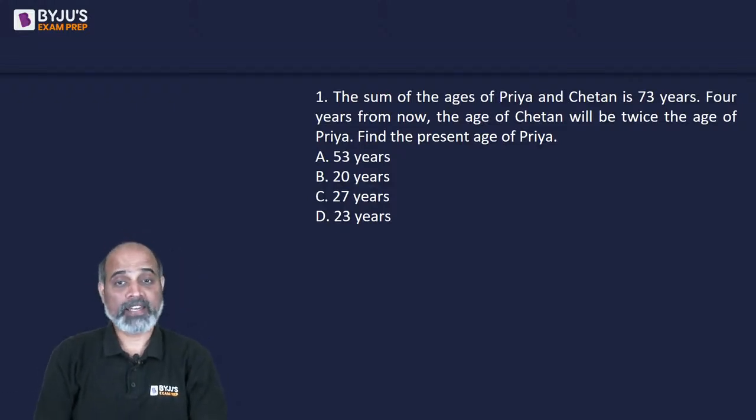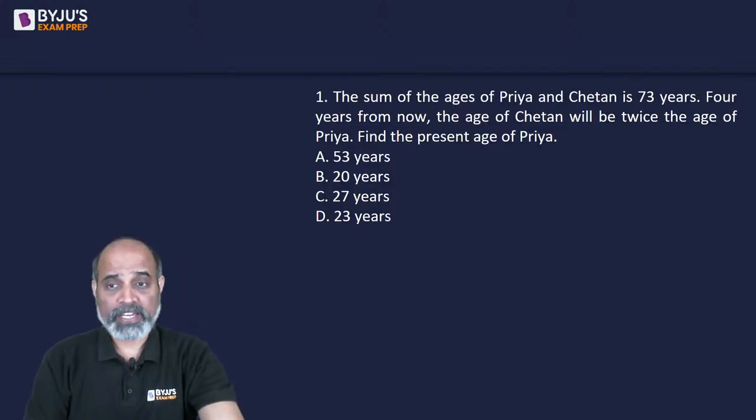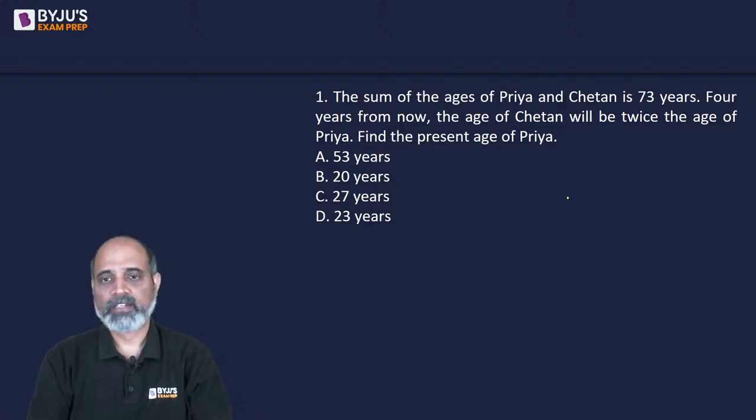The first question says, the sum of the ages of Priya and Chetan is 73 years. 4 years from now, the age of Chetan will be twice the age of Priya. Find the present age of Priya. Now, this question can be solved in a lot of different ways. We will look into two approaches. One is equation, another is using options, third is a little common sense.